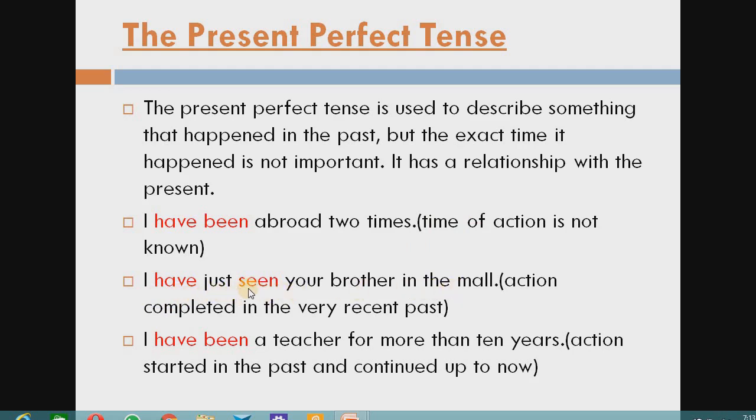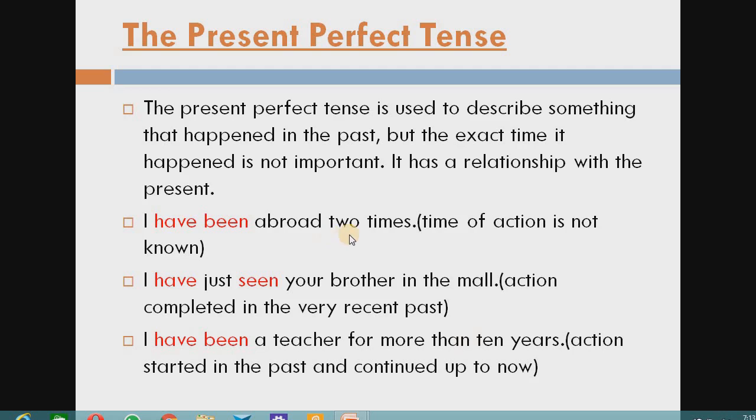In this sentence, the action completed in the very recent past. And also see the third sentence, I have been a teacher for more than 10 years. In this sentence, the action started in the past and continued up to now.